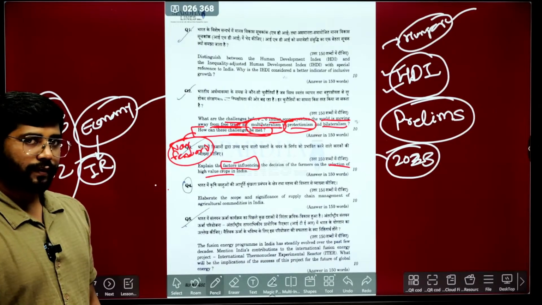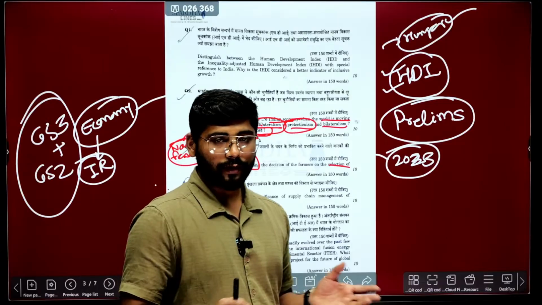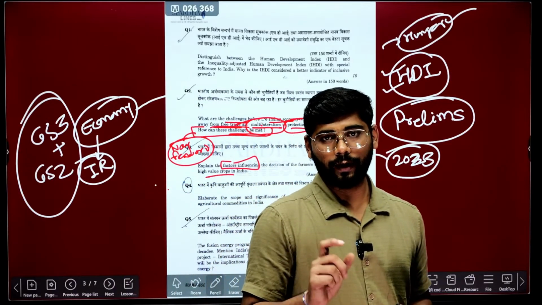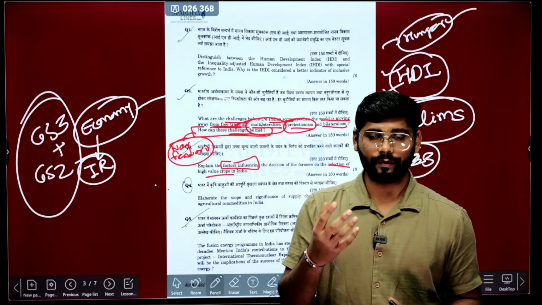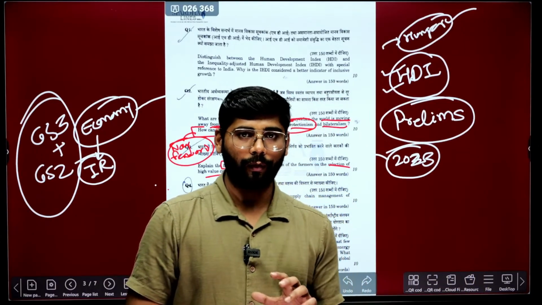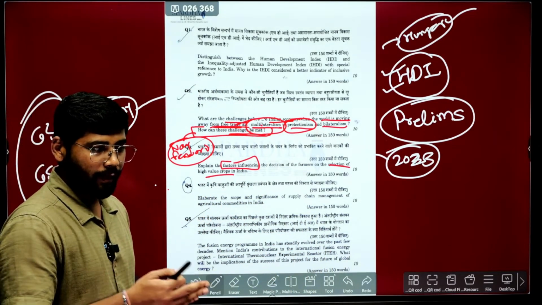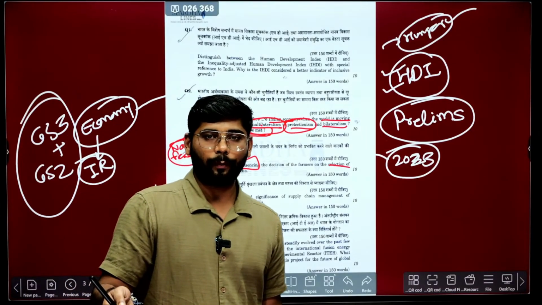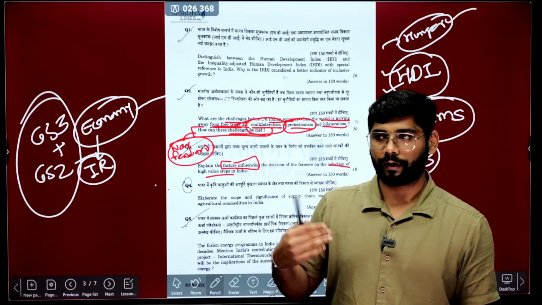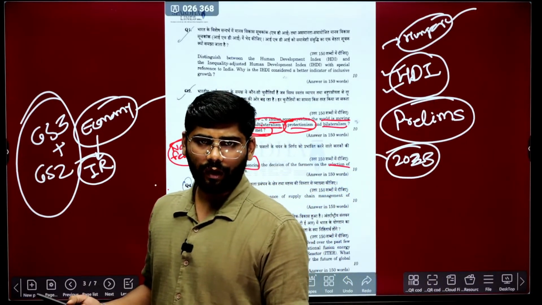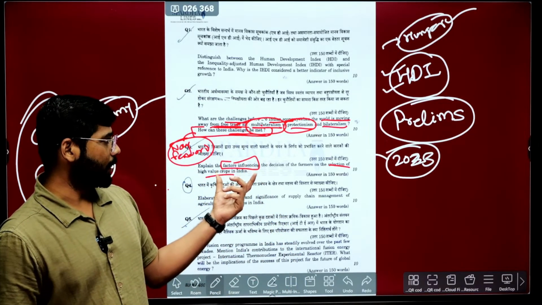This time they are not asking why there is no diversified cropping pattern. This year they are targeting the other part: why the cropping system is concentrated on high value crops. When you write the factors, you need to consider different factors, be it geographical factors, economic factors, infrastructure related factors, and again the social factor, because ultimately the money and the social security they will get also influence the decision.